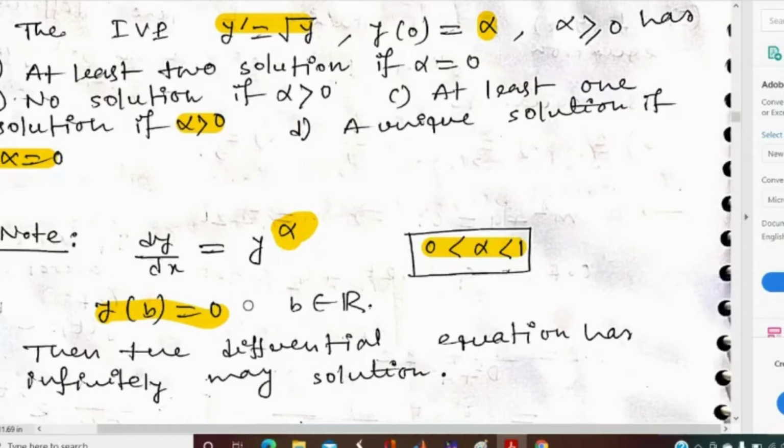If these two conditions are given, then the differential equation must have infinitely many solutions.